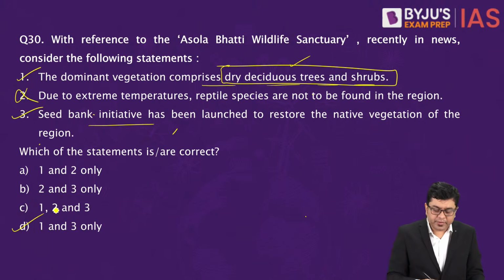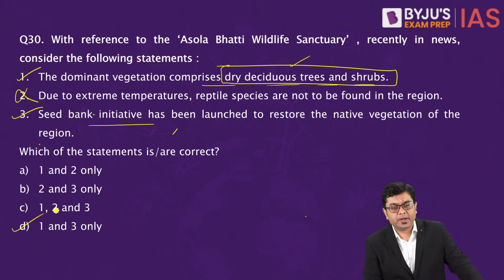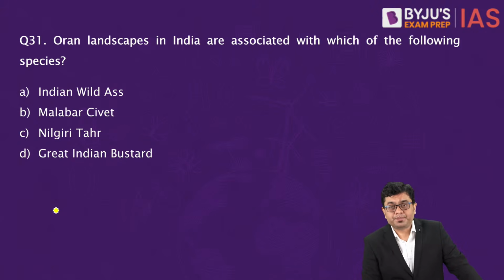So here the correct answer is going to be D. That is 1 and 3 only. Now, Oran landscape in India are associated with which of the following species? Indian wild ass, Malabar civet, Nilgiri tahr, and Great Indian bustard.